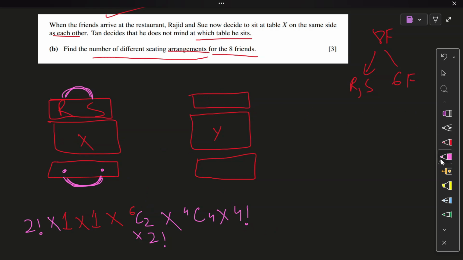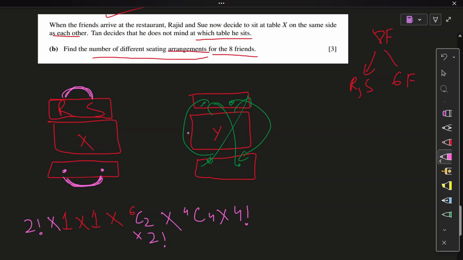Let me change colors, wait. Okay, there we go. Whoever was seated here will move here. Whoever was seated here can move here. This guy can move there. This gal can move there. I do not know, right? It's random. But on this table, it's not random. It cannot be random. Why? Because there is a condition that these two folk have to be together. So I'm gonna think more specifically. I hope I was able to get that to you.